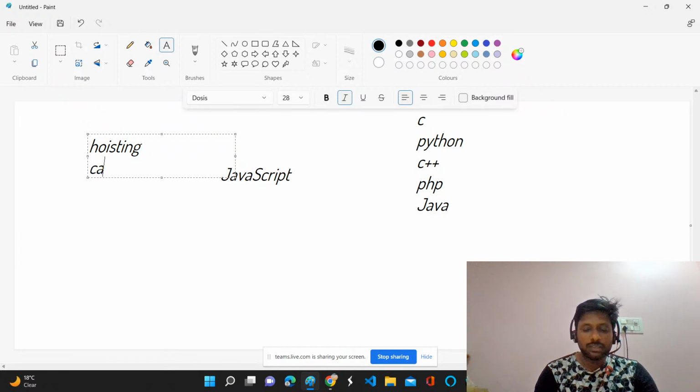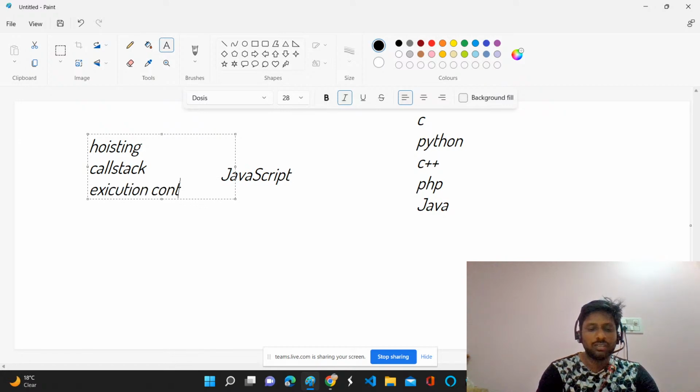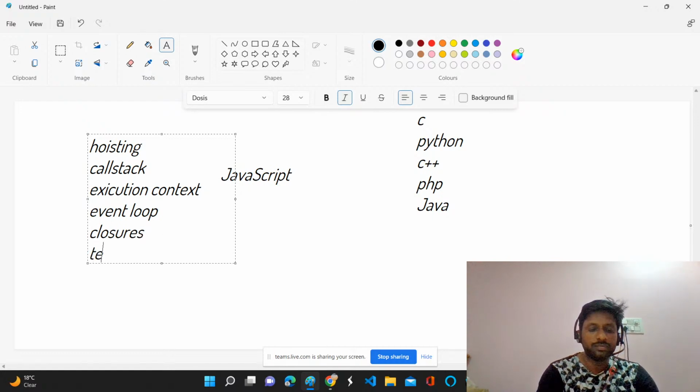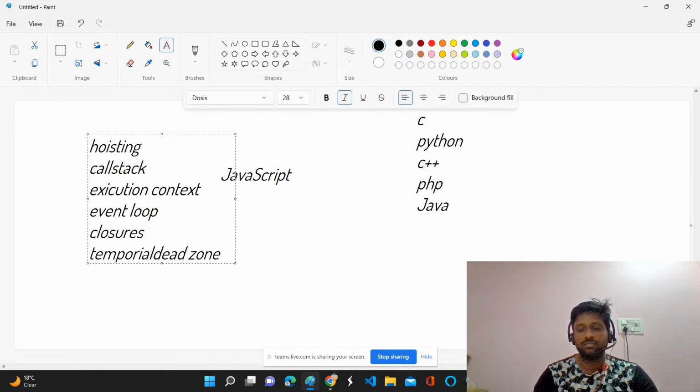You should know what the call stack is, what an execution context is, what the event loop is, what closures are, and what the temporal dead zone is.